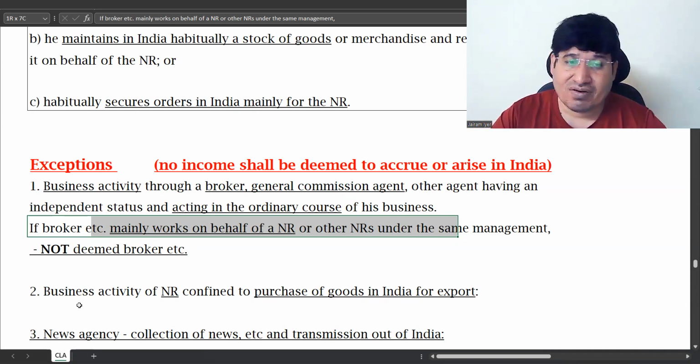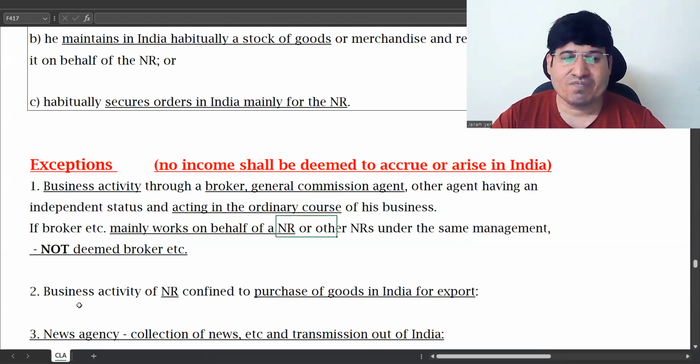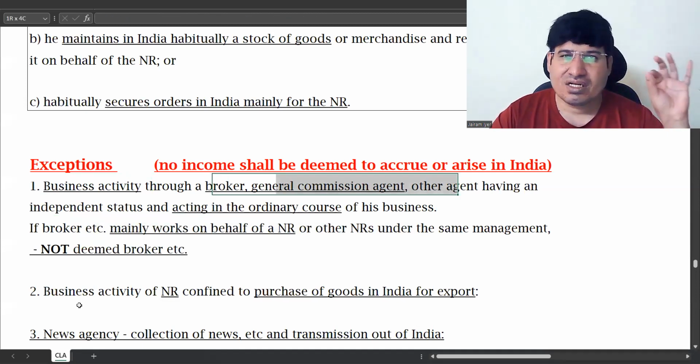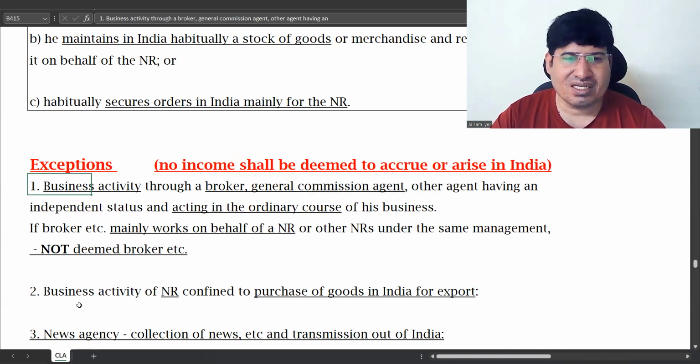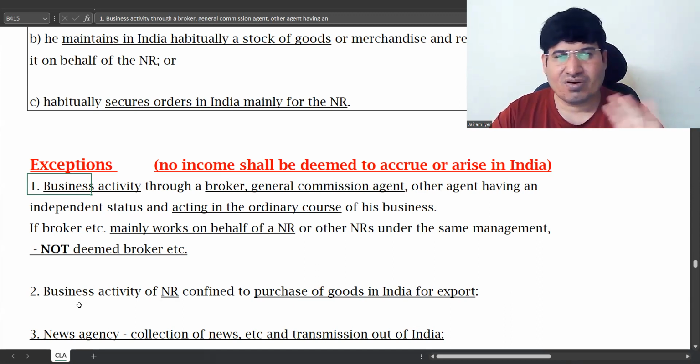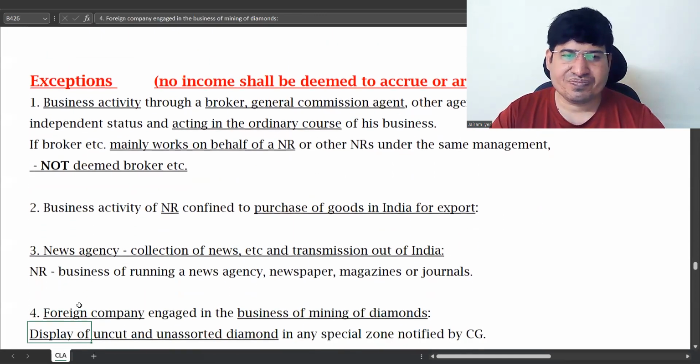If the broker is mainly working for the NR, then he will not be deemed a broker; it will become business connection. But if he's a general broker, it is not business connection. In short, the first exception is business through a broker or general commissioning agent, which is not business connection. That's it.